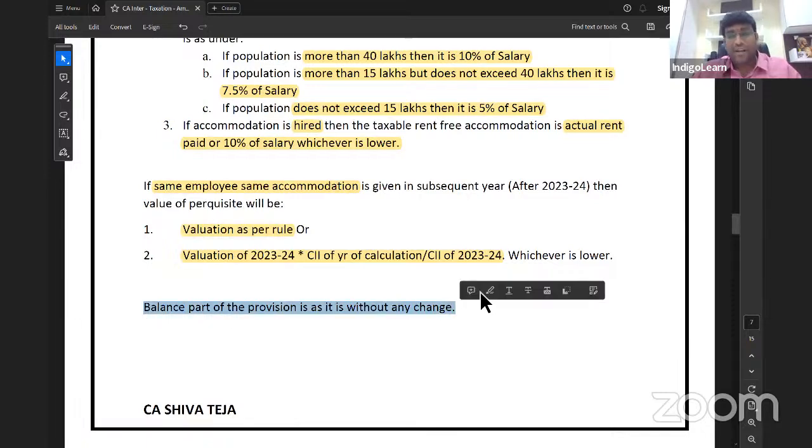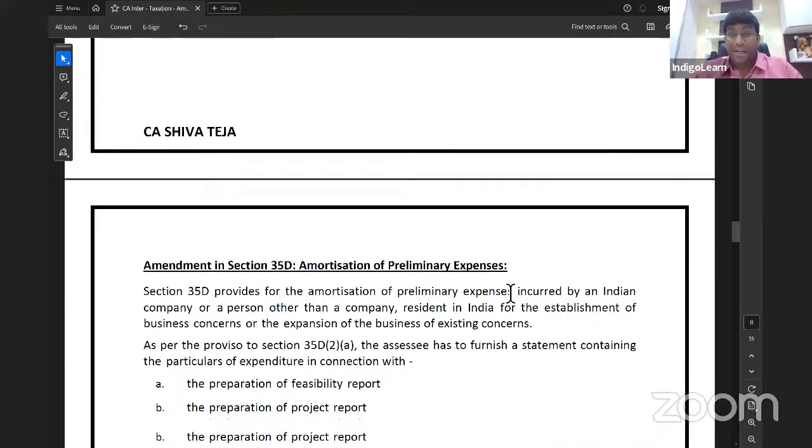And last point, balance part of the provision is as it is without any change. That is your 24% of salary in case of hotel. And if accommodation is given at more than one place, then you remember that up to a period of 90 days, we will tax only that accommodation, whichever value is higher. And after 90 days, both accommodation will become taxable. I hope you remember that. We discussed that during our lectures. The same thing is applicable even now. So for the balance part, there is no change at all. So with that, my dear friends, that salary part amendment is over.